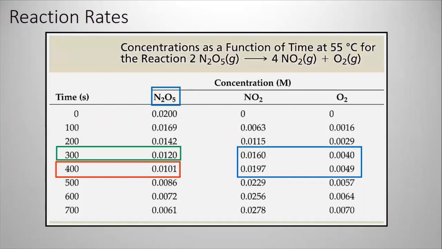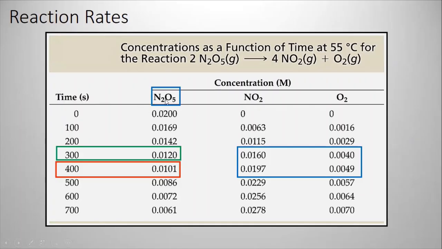So here is an example where you're given the concentration over time: the concentration of N2O5, which is the reactant, the concentration of NO2, which is a product, and the concentration of oxygen, which is the other product. So let's look at what we have here. We have the 0 time. Remember, at 0 time the reaction did not start yet. So what do we have?